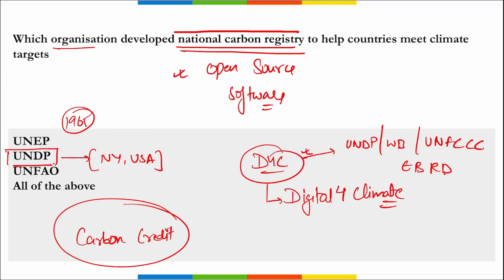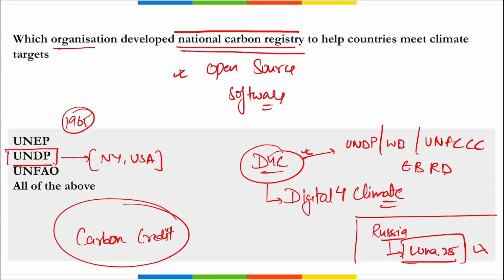Recently, if you remember, which country's rocket crash landed on the moon? It was Russia's mission, and the name of the spacecraft was Luna 25, which crash landed. And now all the eyes are on India's mission Chandrayaan 3, as it will become the first mission from Earth to land on the south pole of the moon.